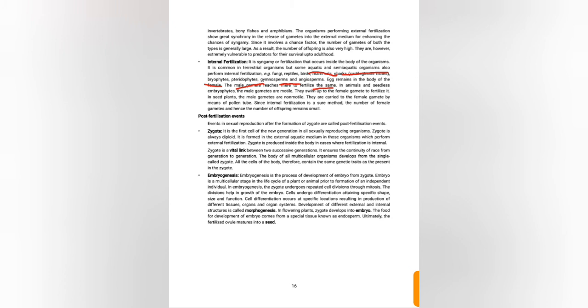Next is the post-fertilization event. After fertilization, the zygote is formed, and the zygote is the vital link between two successive generations. Next is embryogenesis. After zygote formation, it forms an embryo. This is the hierarchy.